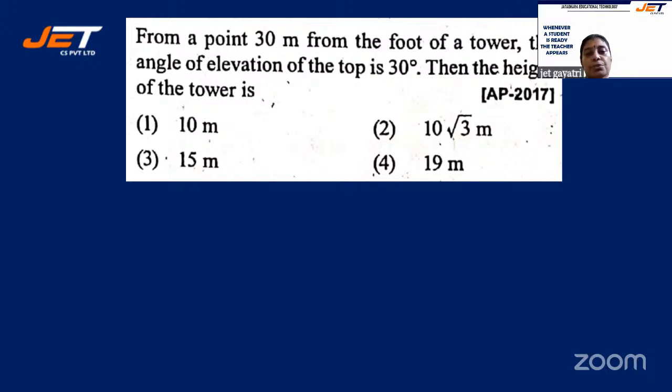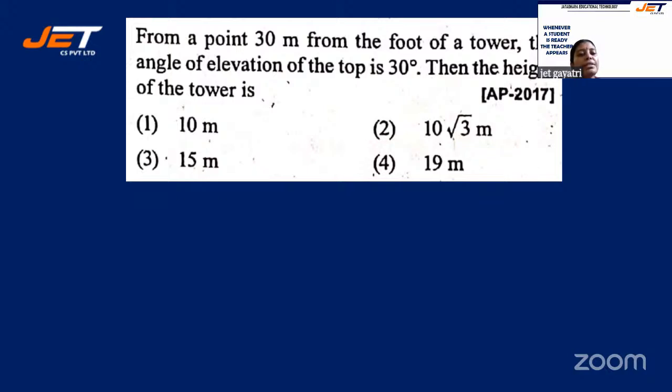All right. So the first sum is: from a point 30 meter from the foot of a tower, the angle of elevation of the top is 30°. Then the height of the tower is dash. It's a very interesting question indeed. Let me repeat the question.